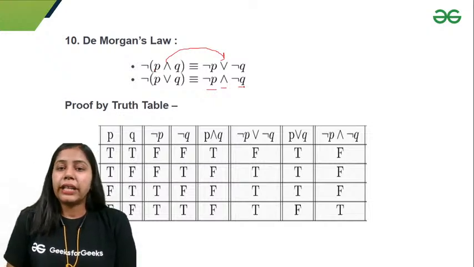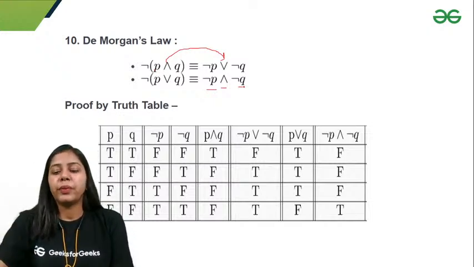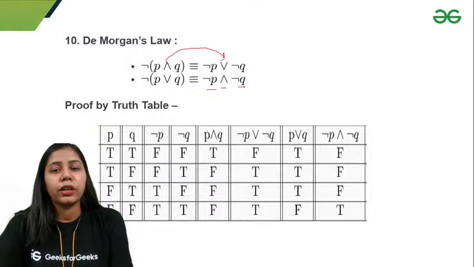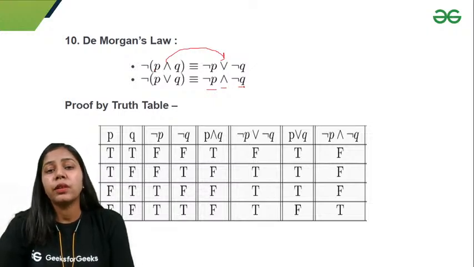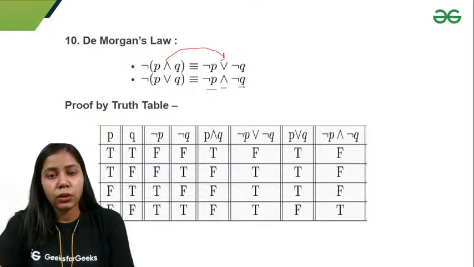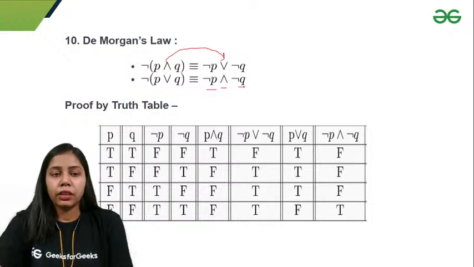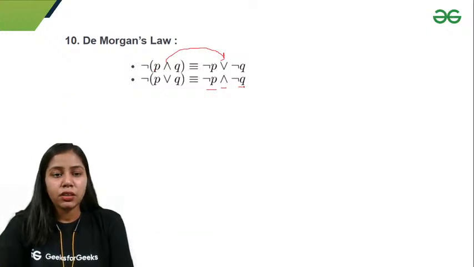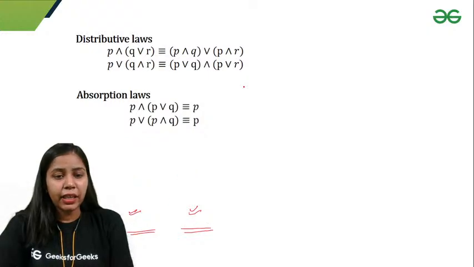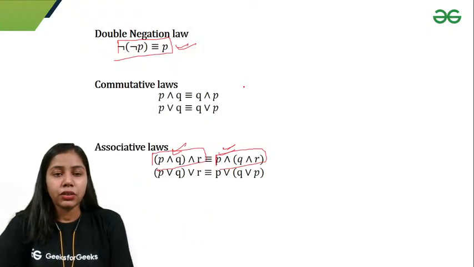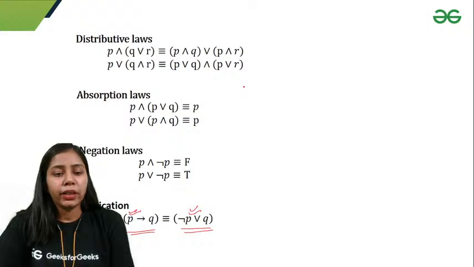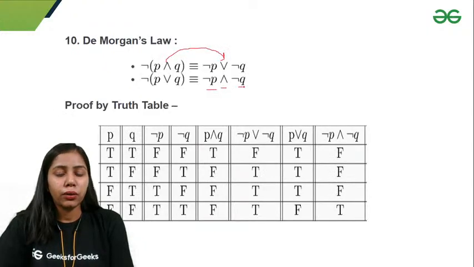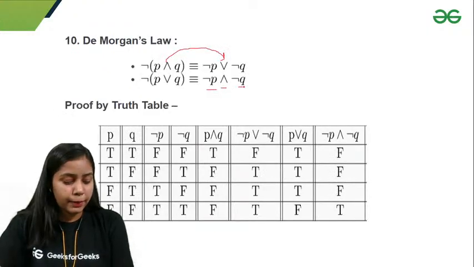Okay, so those are the pre-established rules. But there are more important rules, which are rules of inference, which will be more helpful. The important laws here are De Morgan's law, the next is implication, and the third one is double negation law. These three laws are very important. Just remember these three laws, and you are good to go with questions.